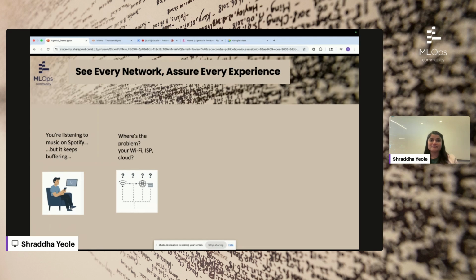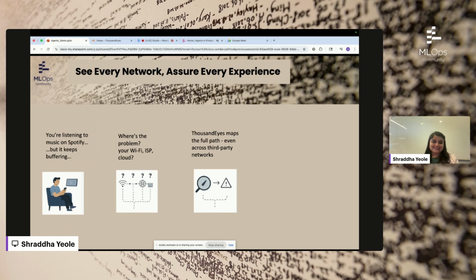Is the issue in your Wi-Fi, or with the internet service provider, or with the cloud provider where Spotify is hosted, or is the issue in the network transit in between? And that's where ThousandEyes steps in. ThousandEyes provides the path trace throughout your digital experience. So consider going from your own application server to the internet service provider, and towards the cloud platform and the backbone of the whole internet. ThousandEyes sees the whole internet backbone.